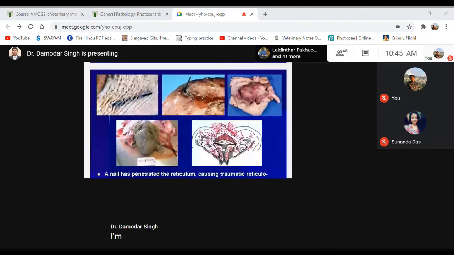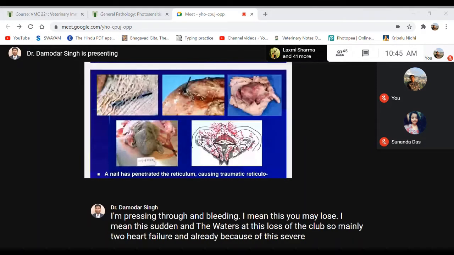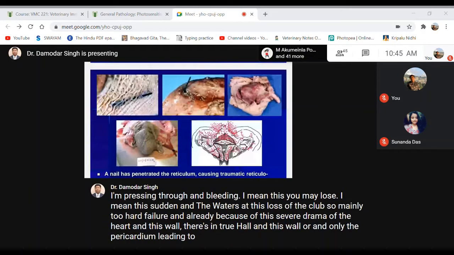Passing through and bleeding, you may lose blood suddenly. So it may lead to heart failure because of this severe trauma of the heart and the wall, passing through the hole in the wall, or only the pericardium, leading to such kind of fibrinous pericarditis.